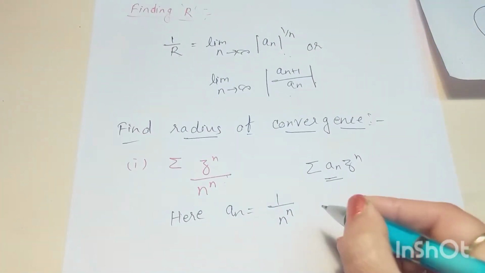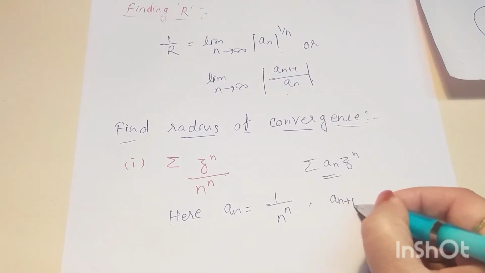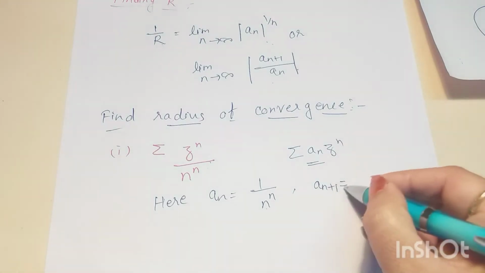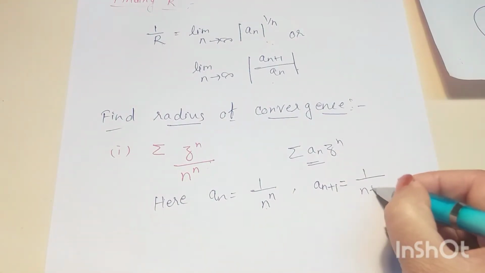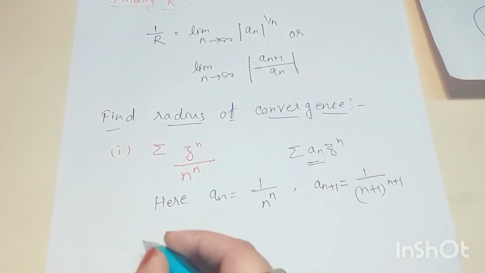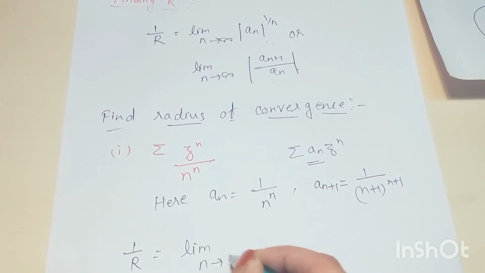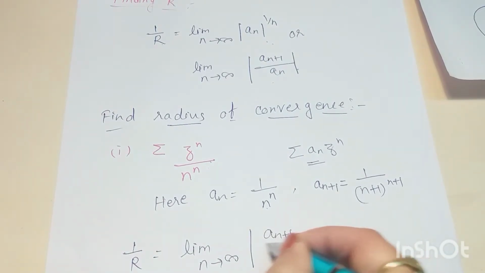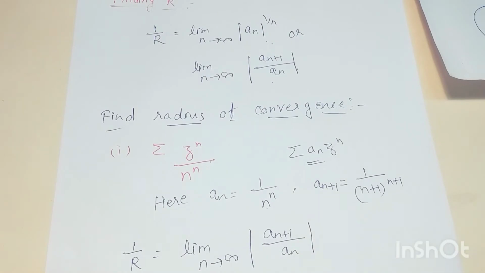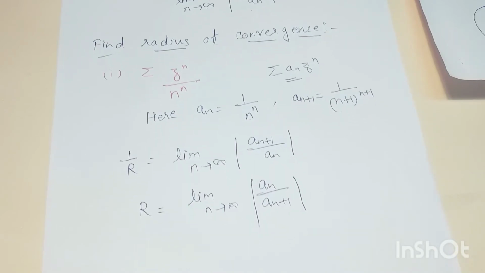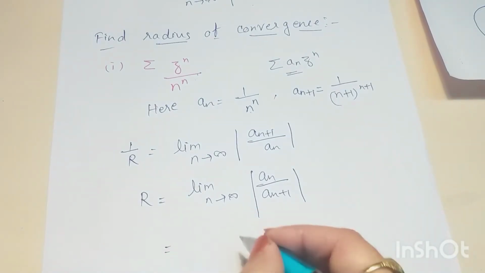And a_(n+1) is equal to, we put n plus 1 in place of n here. So a_(n+1) will be 1 by (n+1) to the power n+1. We apply the formula 1 by r is equal to limit n tends to infinity mod of a_(n+1) by a_n. Or we can say r is equal to limit n tends to infinity mod of a_n by a_(n+1). Okay, we put the values here.